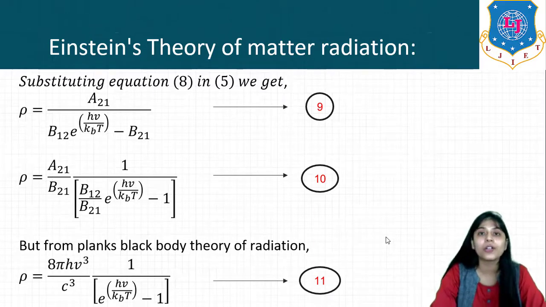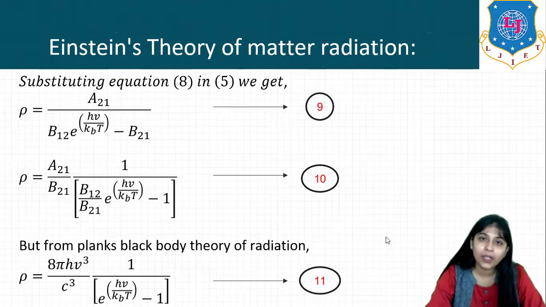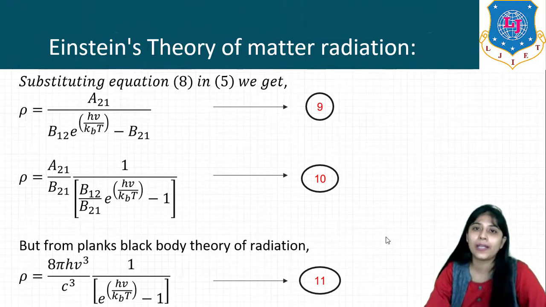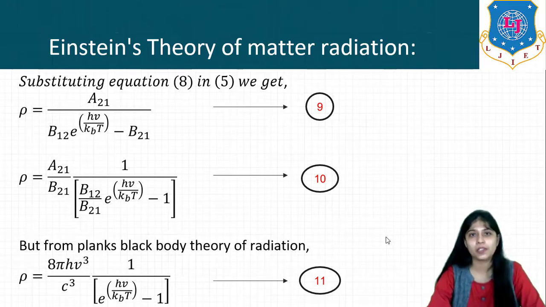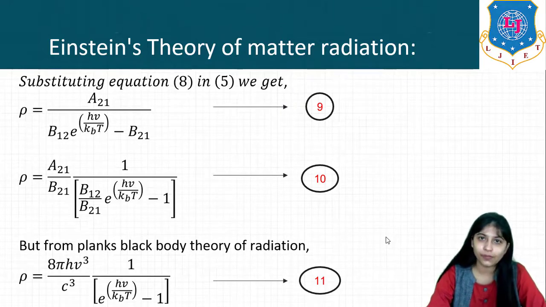Again, according to Planck's blackbody theory of radiation, the standard formula of energy density is rho equal to 8 pi h nu cube upon c cube, 1 upon e raised to h nu upon kBT minus 1. Right. So if we compare equation 10 with equation 11, we can say both are similar kinds of equation.